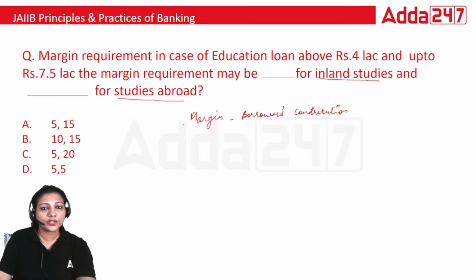So let me know what is the answer of this particular question. We have studied this in module B of PBB, that in case of education loan, what will be the margin when loan is above 4 lakh and up to 7.5 lakh.